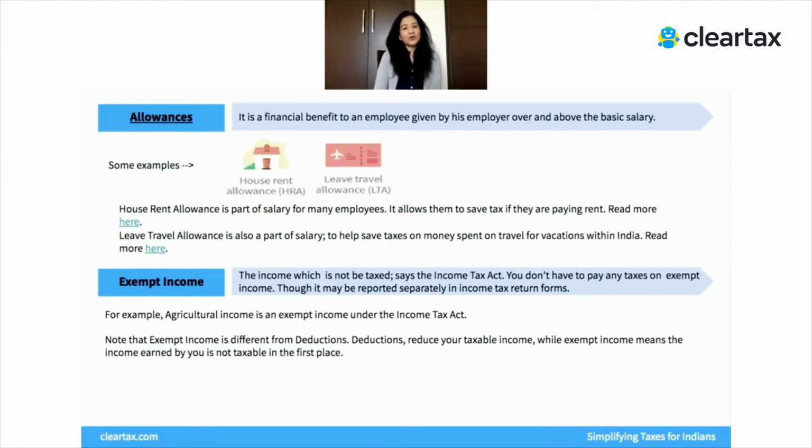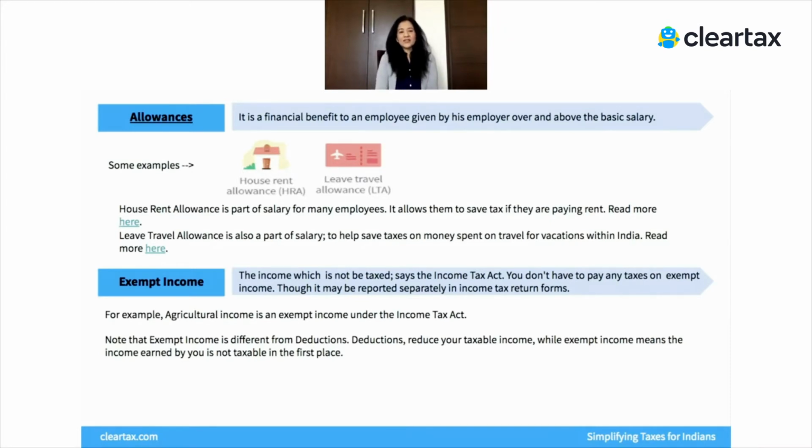Now, why is it important to understand allowances? Because every type of allowance may have a different way of exemption on them, or a different way of calculating tax on them. So it's important you understand what your salary slip is. If you're filing taxes for somebody else, you should understand what kind of allowances they have earned, so that you can guide them how they can save tax on these allowances.